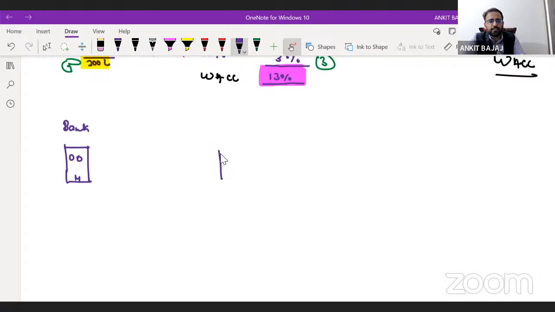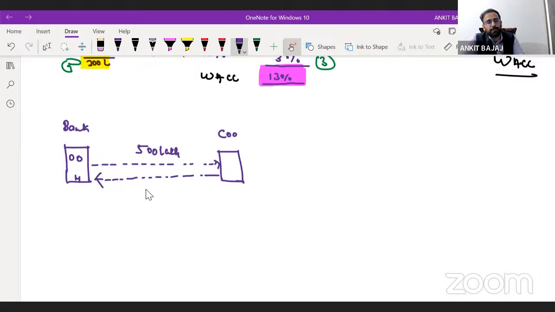Don't worry. Let's suppose you are a company. You are borrowing a loan of 500 lakh rupees from a bank. The bank is saying it will charge 10% interest every year from your company. So the bank will be charging 10% interest, and the bank has lent 500 lakh rupees to you.